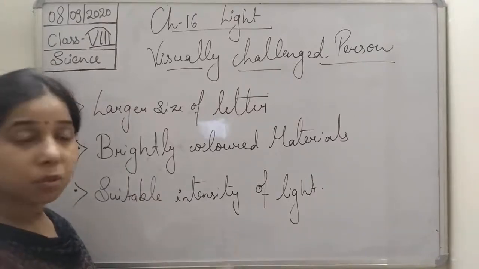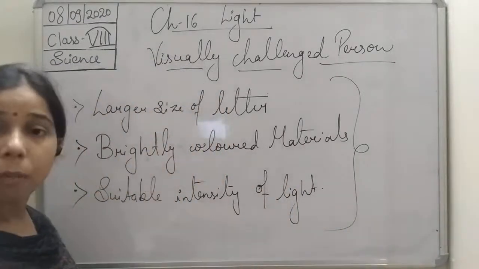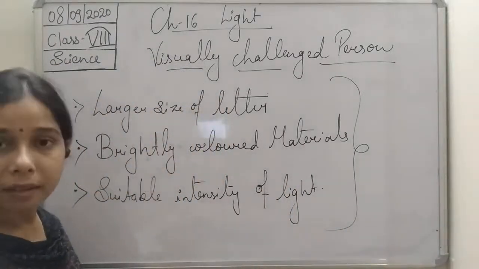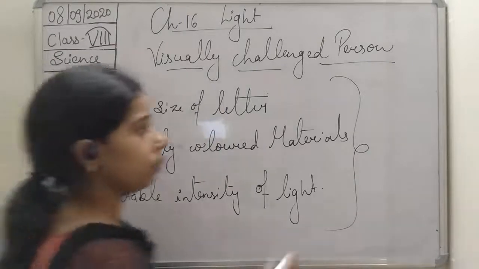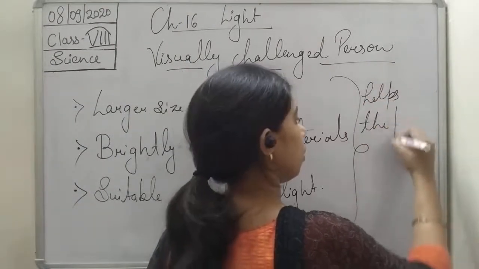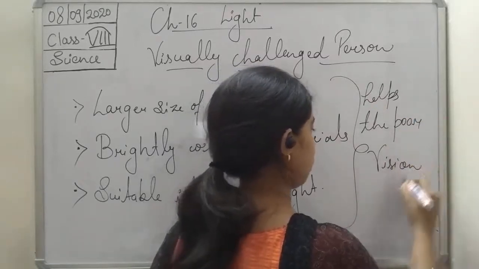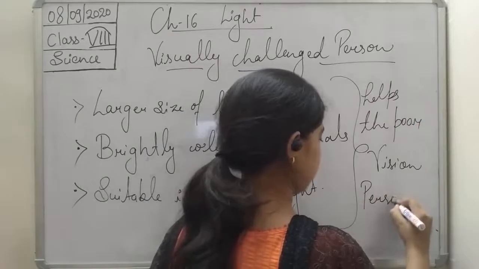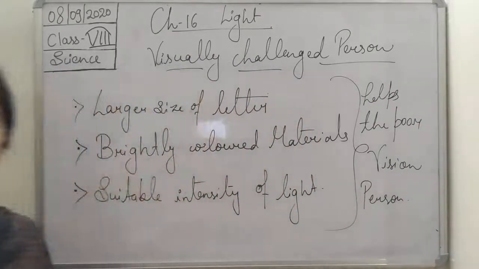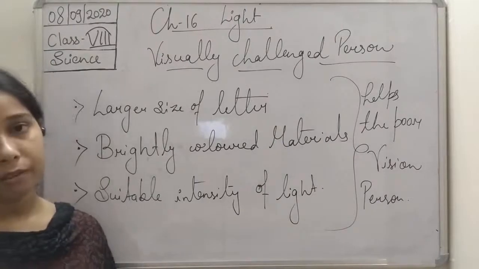If you are doing all these things, it will help poor vision people to see things. So it helps the poor vision person. It will be helpful for a person who has very poor vision.